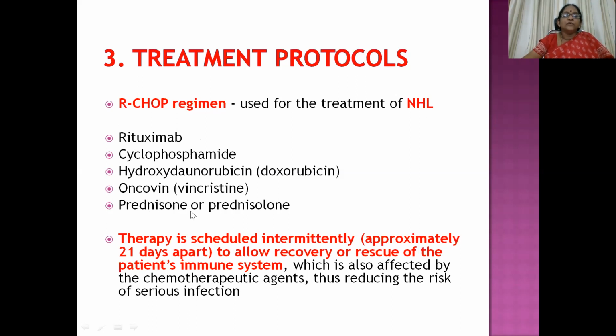Then prednisone or prednisolone for P. Here the therapy is scheduled intermittently, approximately 21 days apart. So after giving one cycle, between the first cycle and the second cycle, 21 days, there is no therapy. This is to allow recovery or rescue of the patient's immune system as well as the normal cells. Because when the normal cells recover, the immune system automatically recovers.